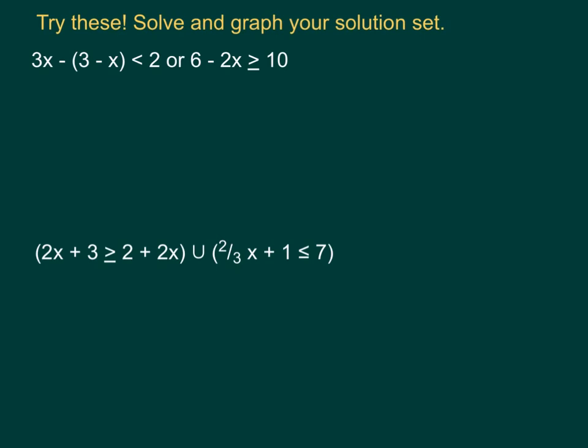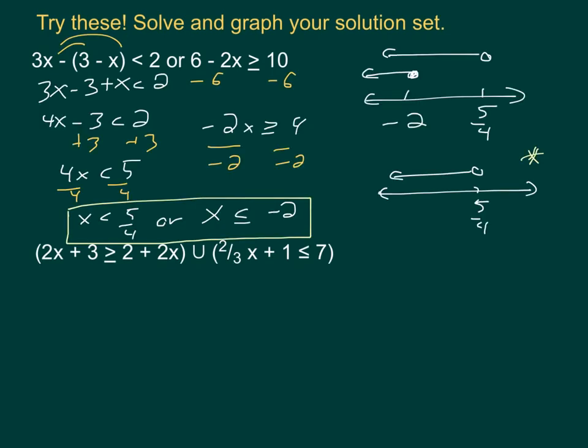Alrighty, so let's take a look at these here. We'll do the first one first, solve it, and graph it. How did it go? Alright, so we can see here, after distributing our negative and solving each inequality, we get x is less than 5/4, or 1.25, 1 1/4, any format would be fine. Or x is less than or equal to -2. And with either of those, we do the graph, and we notice that they're actually heading in the same direction, so it's not typical, but that's okay.